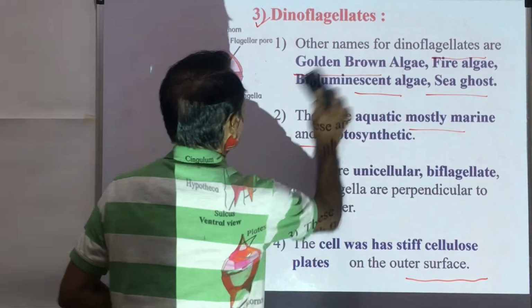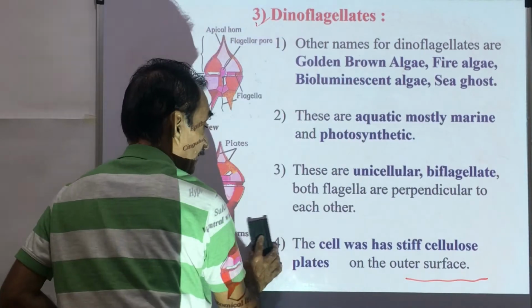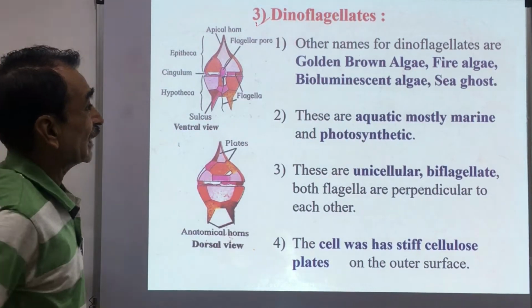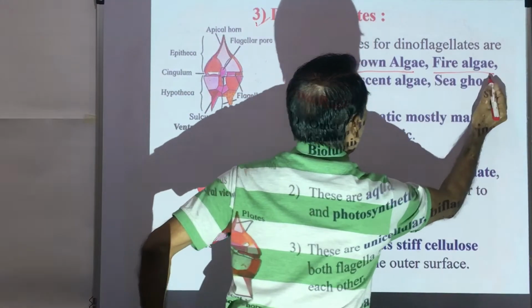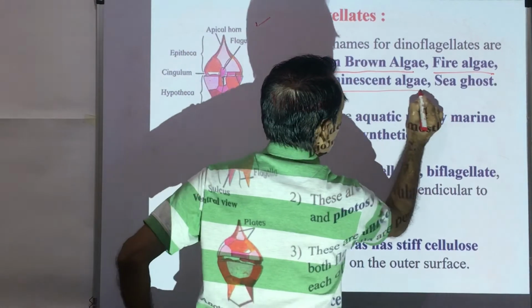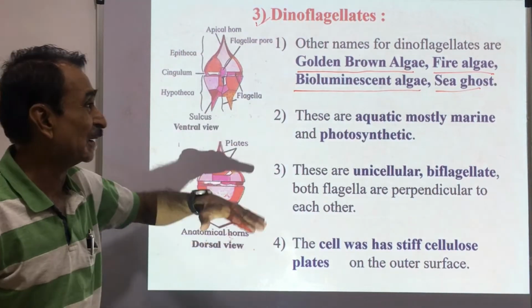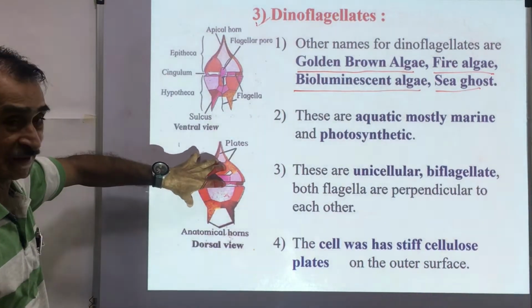Then dinoflagellates. These dinoflagellates are also called golden brown algae or fire algae or bioluminescent algae or sea sparkle. We are going to see the reasons behind this afterwards. These are aquatic. Here you can see these are the dinoflagellates.